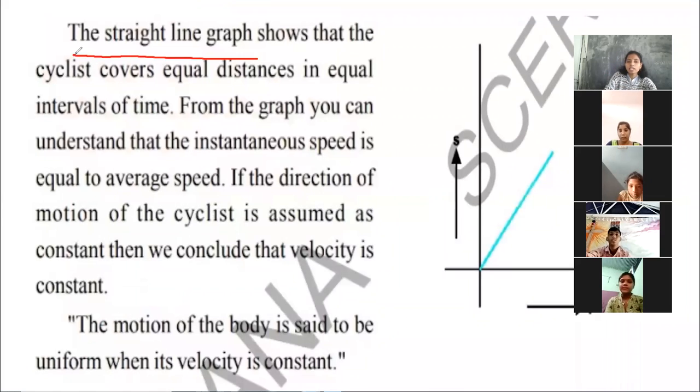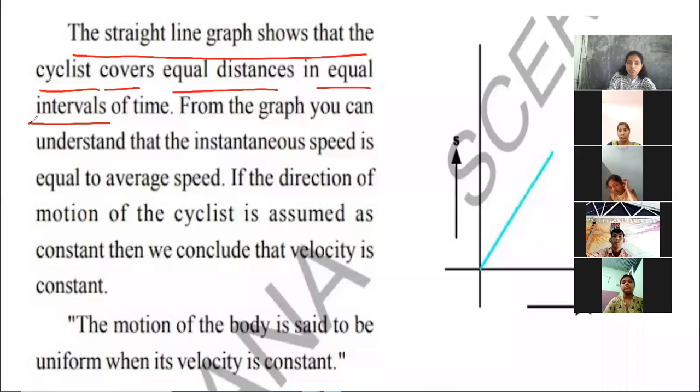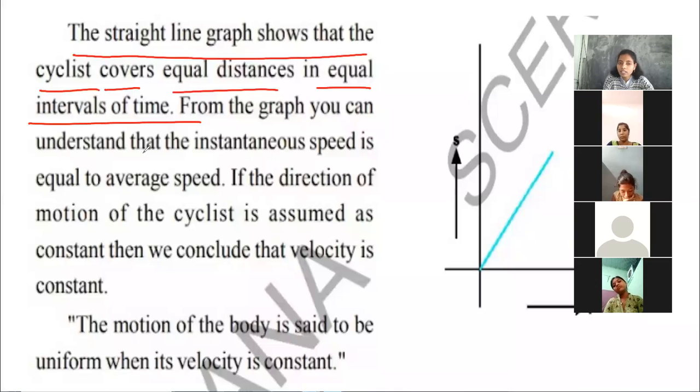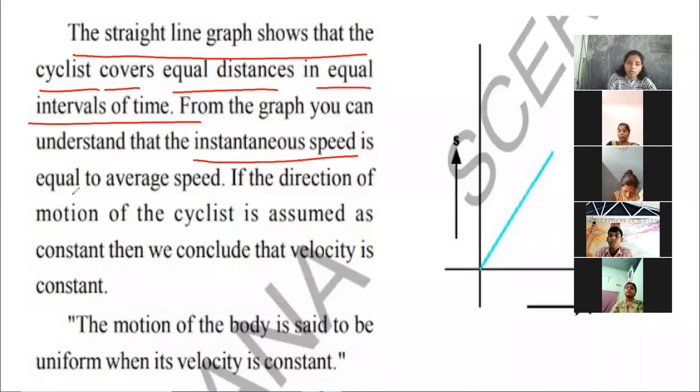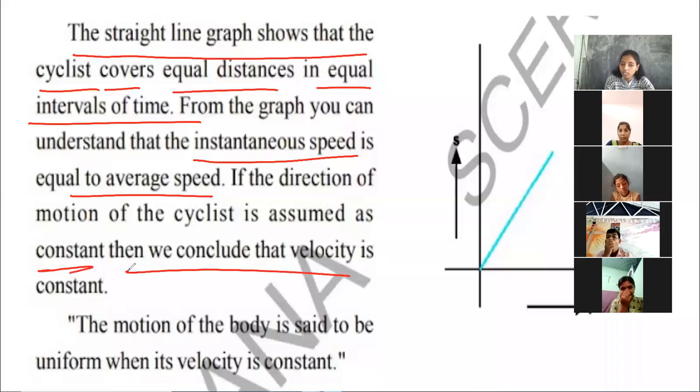The straight line graph shows that the cyclist covers equal distance in equal intervals of time. From the graph, you can understand that the instantaneous speed is equal to the average speed. If the direction of motion of the cyclist is assumed constant, then we conclude that velocity is constant.